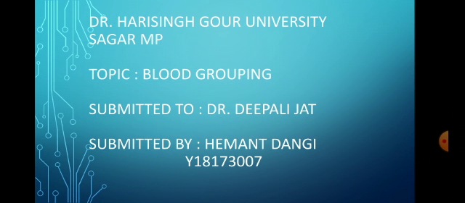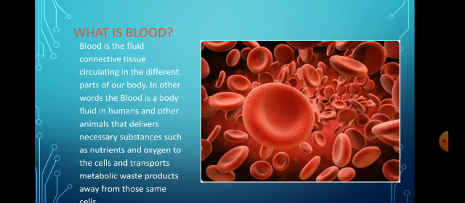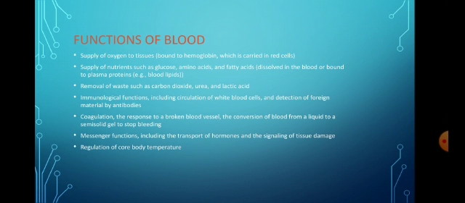But before moving to our topic, let me first introduce you to the basic terms and concepts that will help us in the proper recitation of our topic. So, what is blood? The blood is the fluid connective tissue circulating in the different parts of our body. It plays a very vital role in our body. Let us discuss the functions of blood.